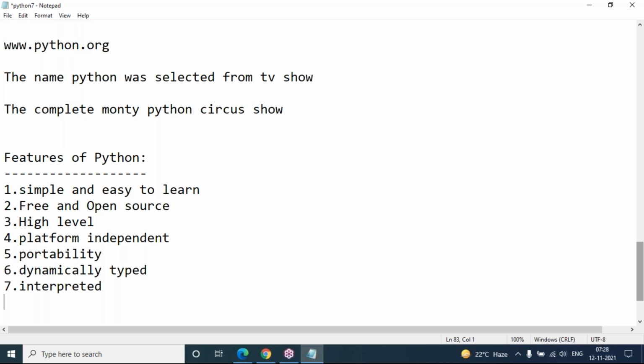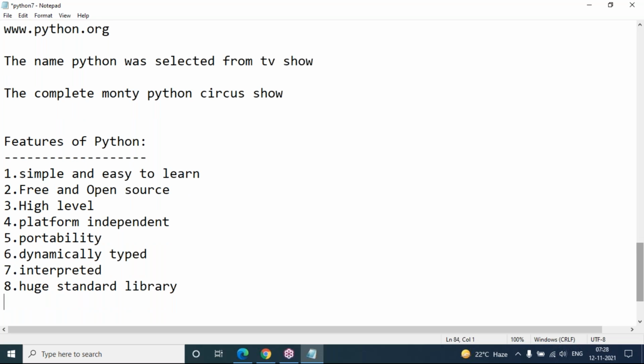These are the basic features, and Python also has a huge standard library. This is another important feature, and because of it Python became a popular language. It has lots of libraries based on client requirements, whatever type of applications you are going to develop, and those libraries come by default when we install Python software. These are the basic features of Python.